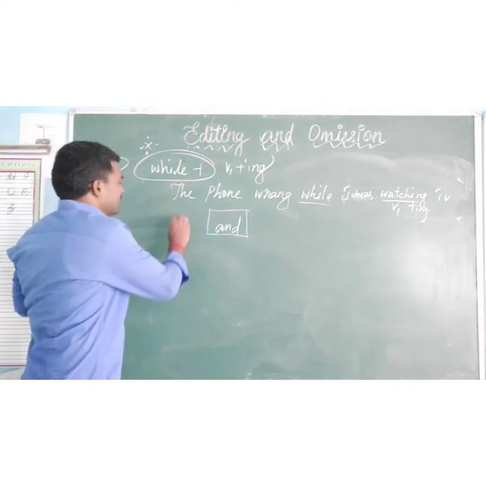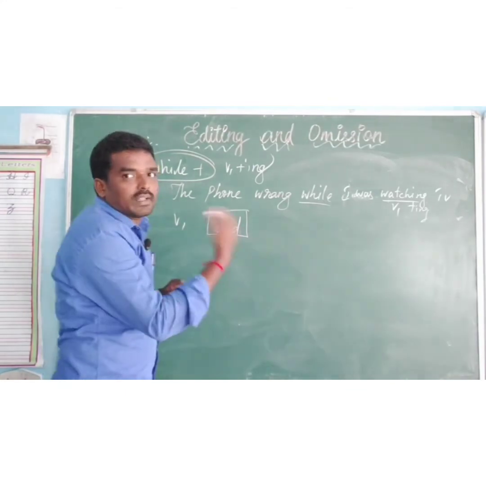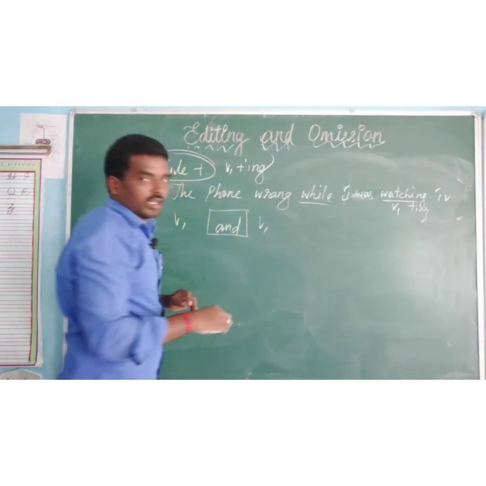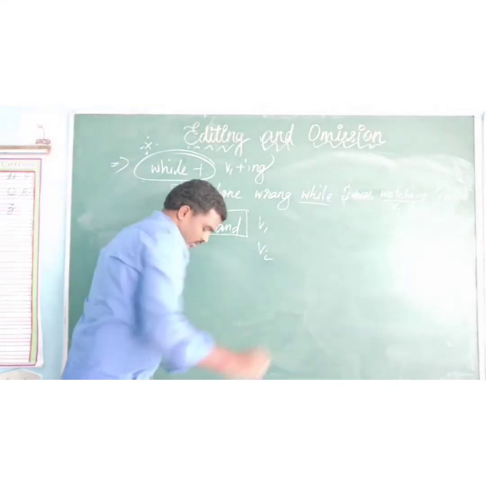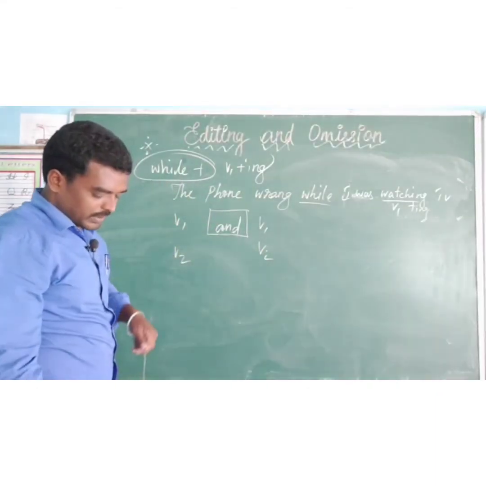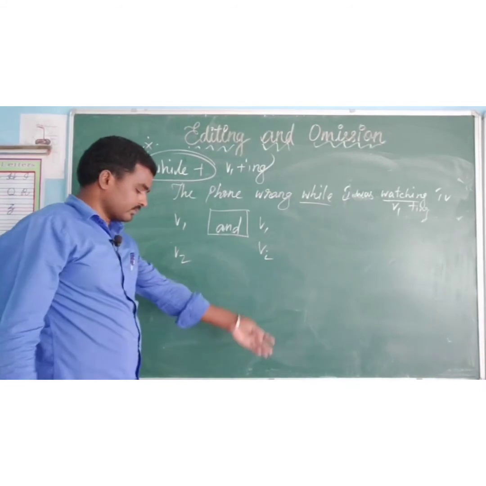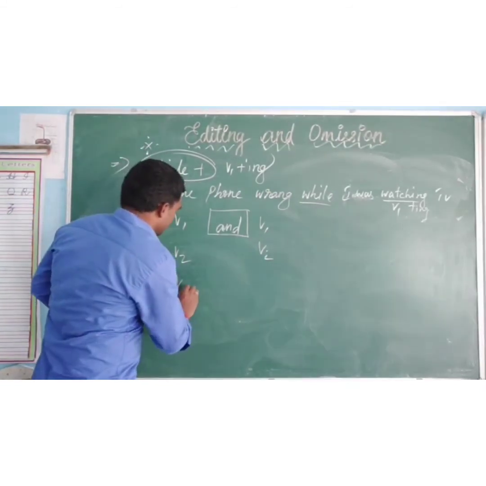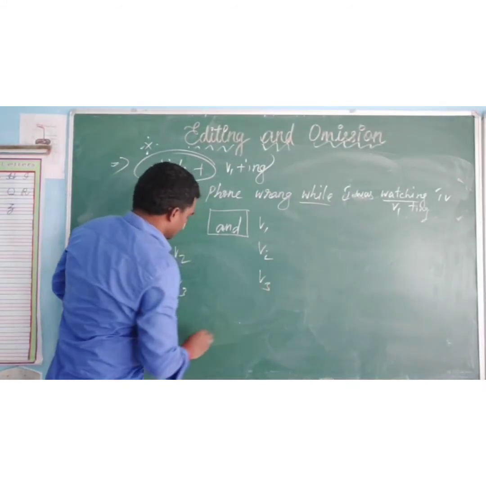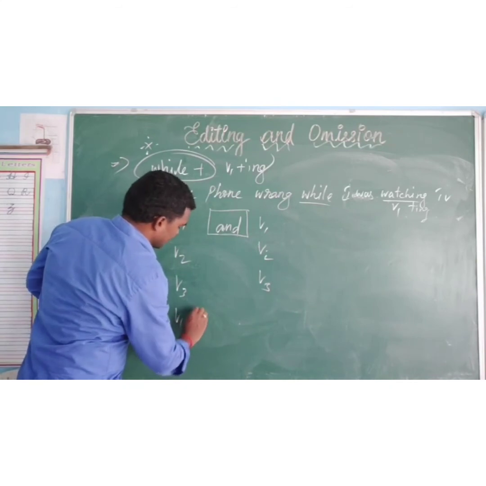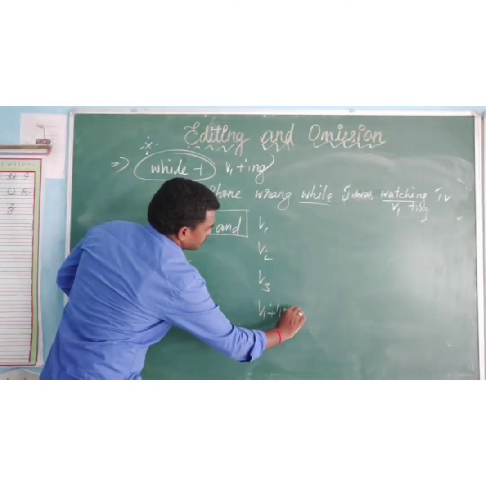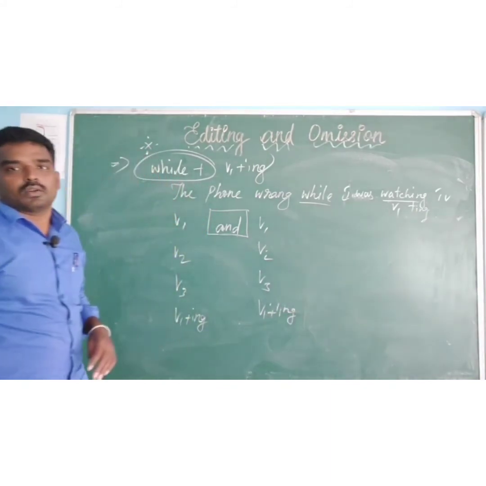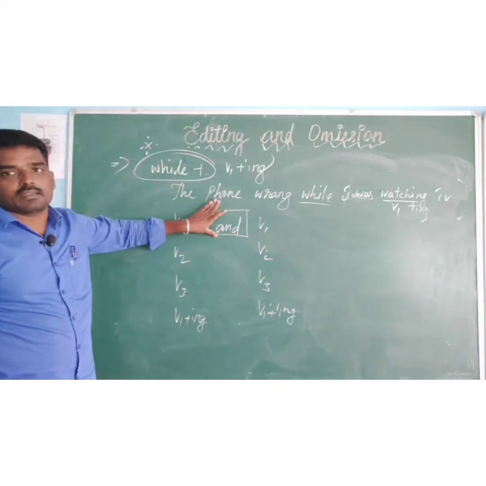If there is verb one before, after the and also verb one. If verb two, then verb two. If verb one plus ing, then also verb one plus ing.